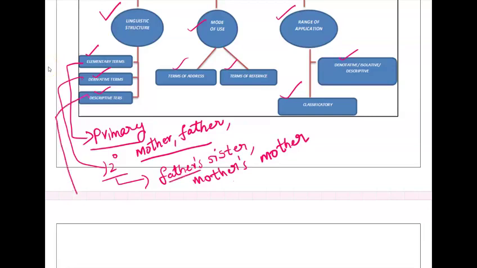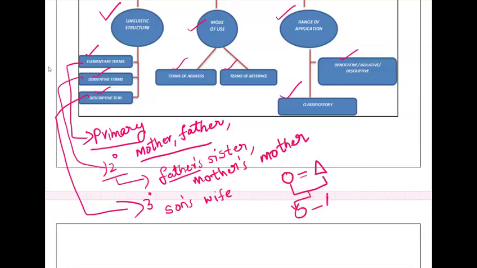Now descriptive term. What is a descriptive term? This is to describe the relationship with the kin group. Like a son's wife. Tertiary. Son's wife. Primary, secondary, tertiary. Son's wife.